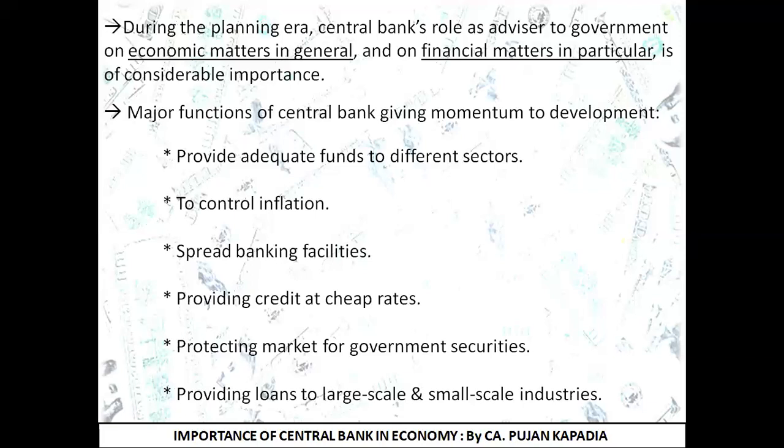In order to ensure that a proper market prevails for these government securities, the central bank takes several steps to see that whenever there arises any need of flowing money into the economy or catching back the money from the economy, they can easily deal in government securities operations. Next point is providing loans to the large scale and the small scale industry. As I discussed earlier, the main function of the bank is to accept deposits and lend money.